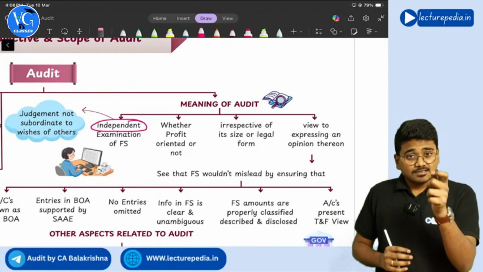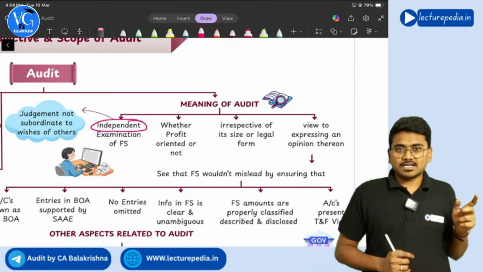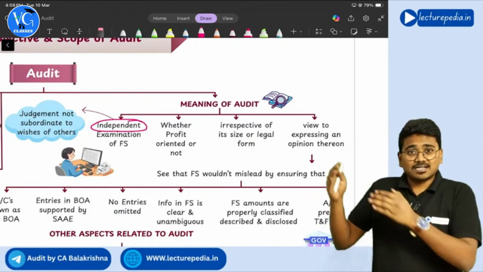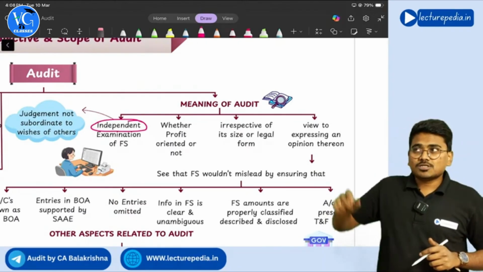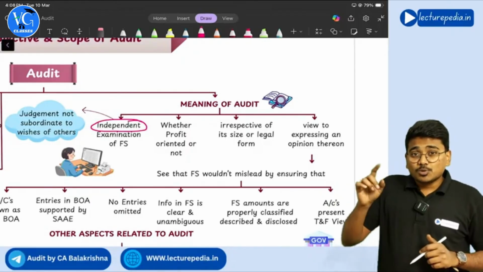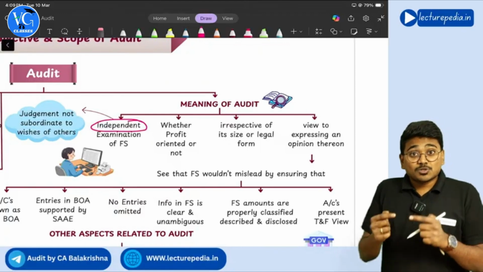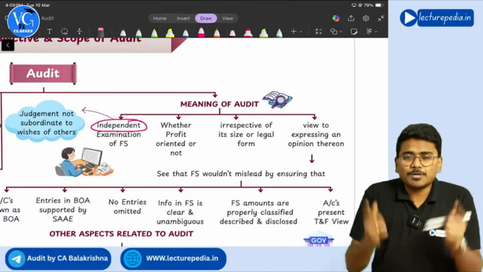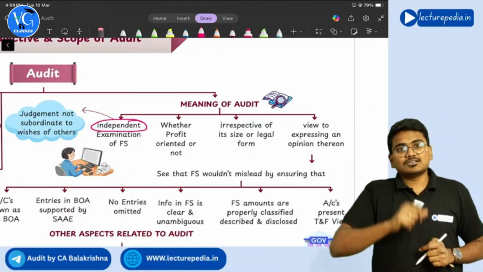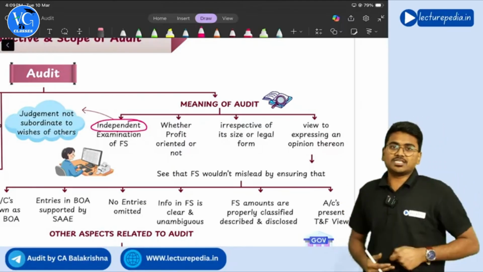The term independence is so important that even your audit report, the output of the entire audit, has the heading independent auditor's report, not just audit report. So independence plays a crucial role in the audit.